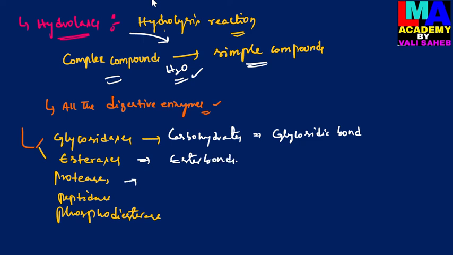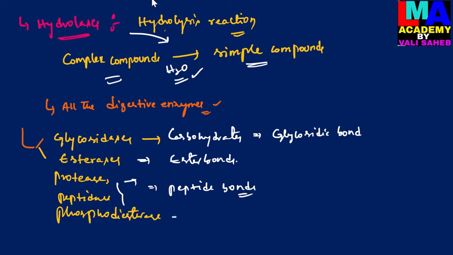And then proteases and peptidases. These are both enzymes of hydrolases which can break down the peptide bonds which are present in proteins.